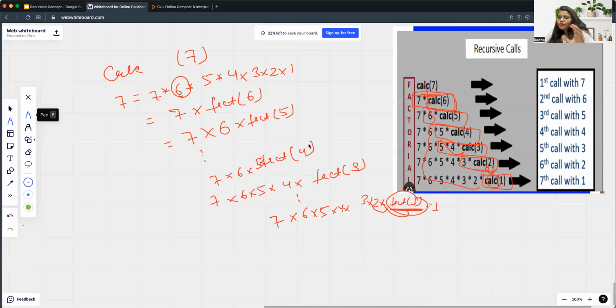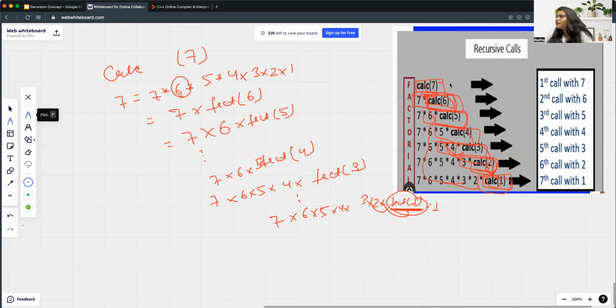So I hope this is clear to you: first we will calculate the factorial of 1, then we calculate the factorial of 2, the factorial of 3, then 4, then 5, then 6, and finally we are combining it, right, to calculate the factorial of 7.